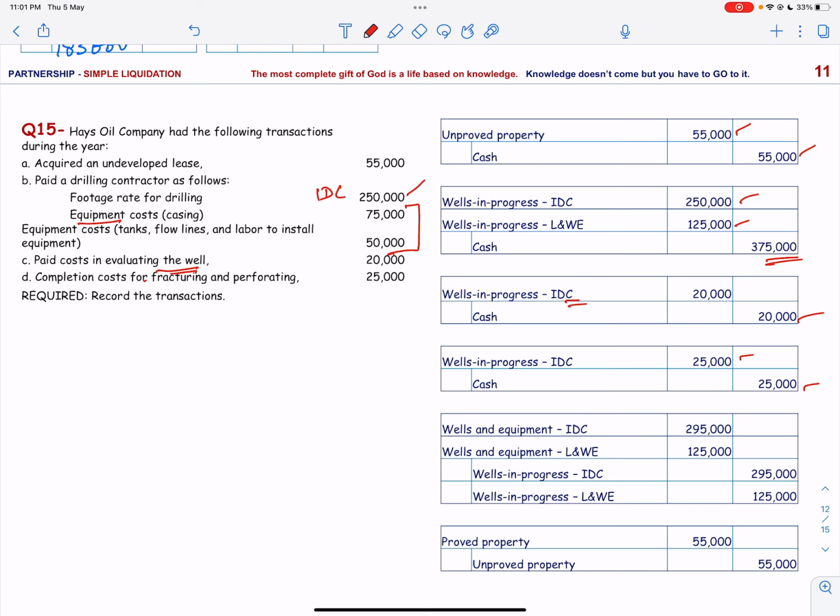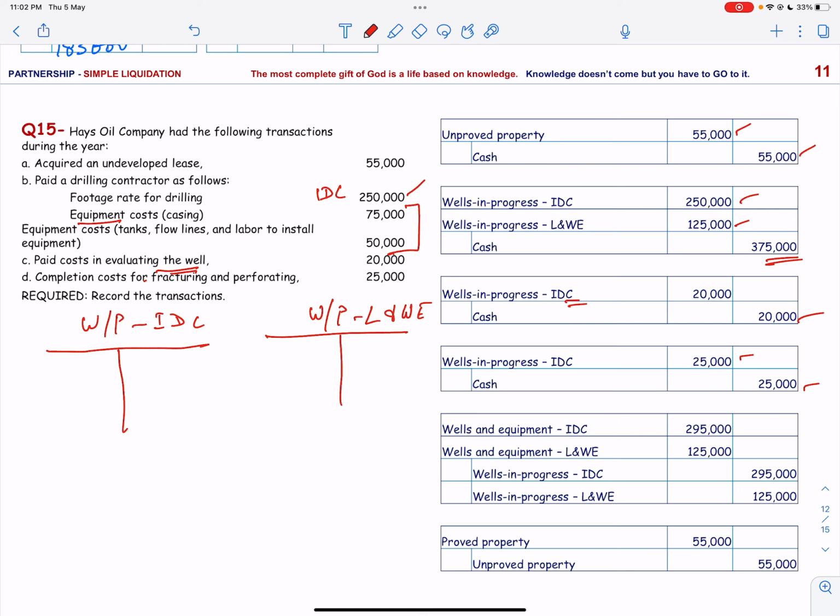One is to transfer the cost of the wells from an unfinished goods account to a finished account. So again we are going to have wells in process intangible drilling cost, and wells in process lease and well equipment.